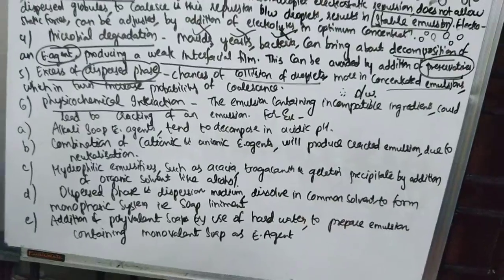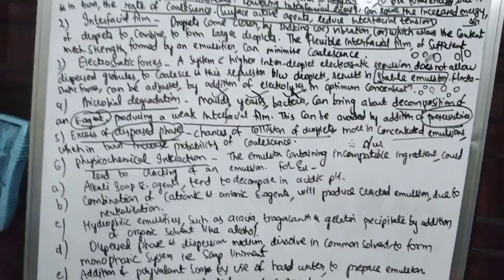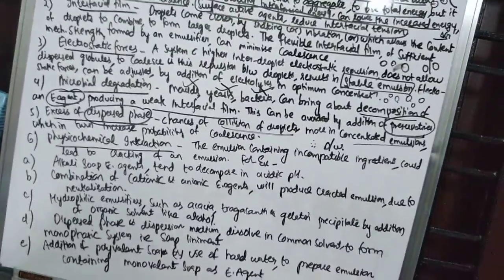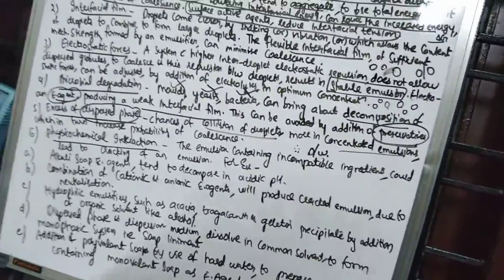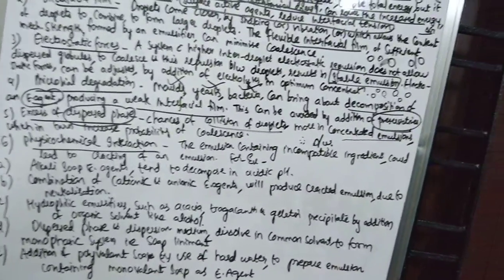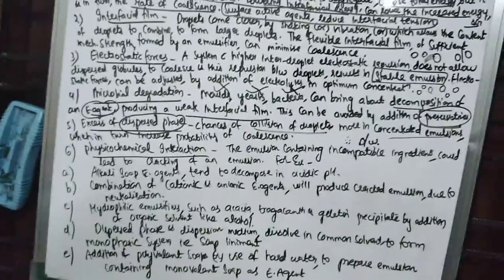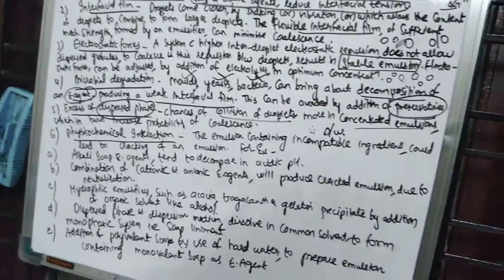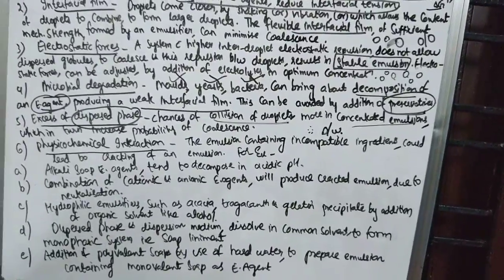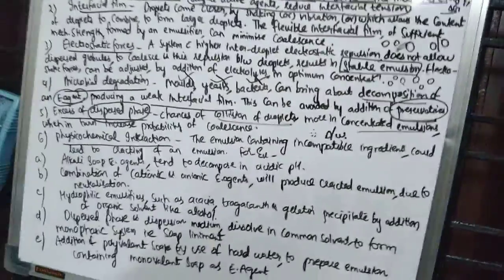Then hydrophilic emulsifiers such as acacia, tragacanth and gelatin, the natural gums, precipitate by addition of an organic solvent like alcohol. When your emulsifying agent is precipitated, it cannot work properly, so obviously there will be chances of cracking.